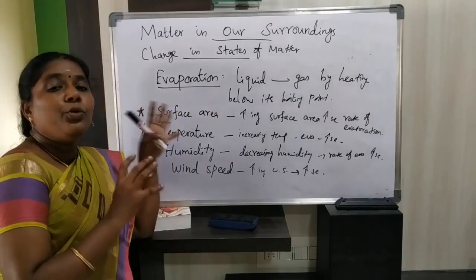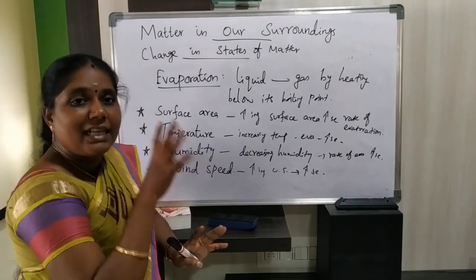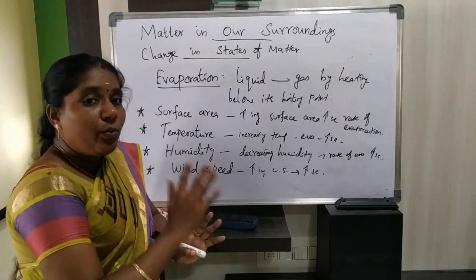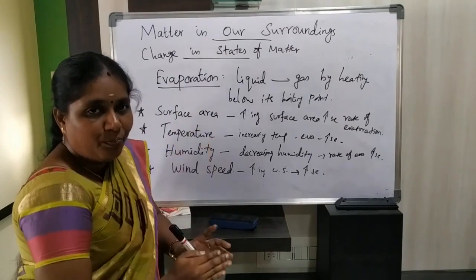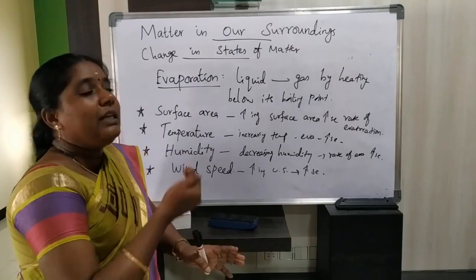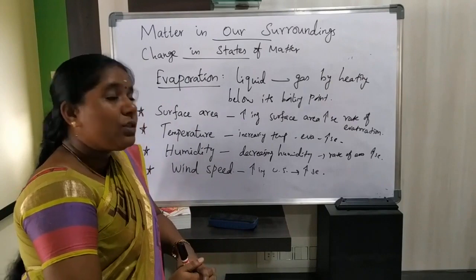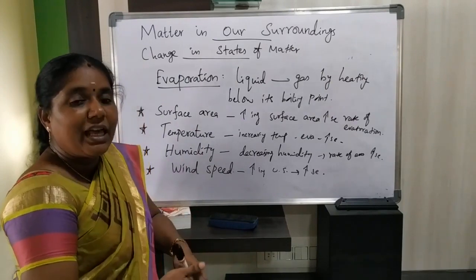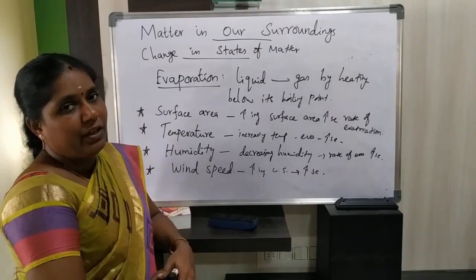As well as humidity. What is humidity? The water vapor present in the atmosphere is considered humidity. If the humidity in our atmosphere is more, evaporation takes place very slowly. But if humidity is less, evaporation will take place at a faster rate. In the same way, increasing wind speed increases the rate of evaporation, and decreasing wind speed decreases the rate of evaporation.